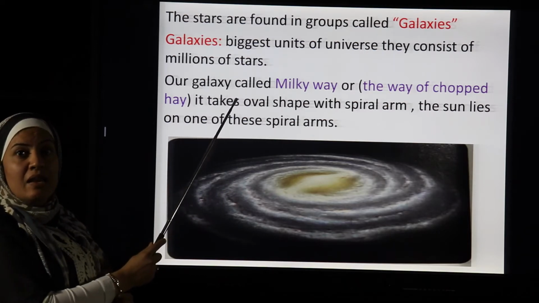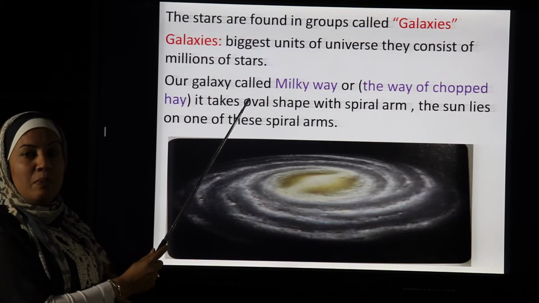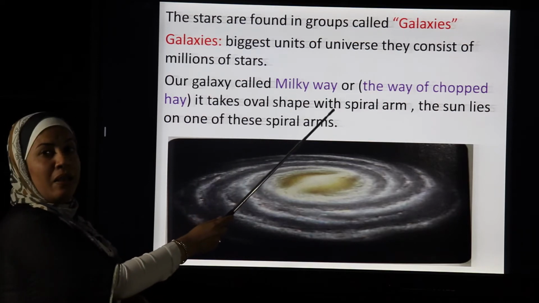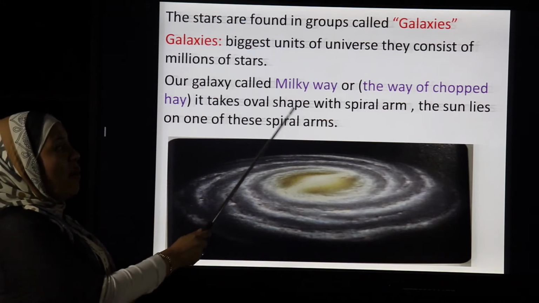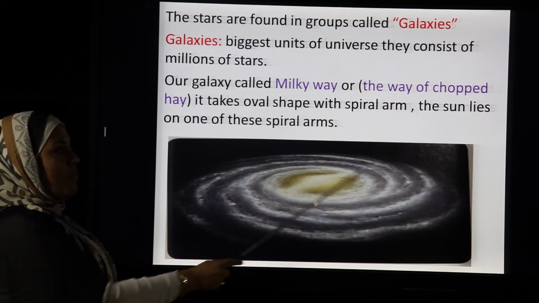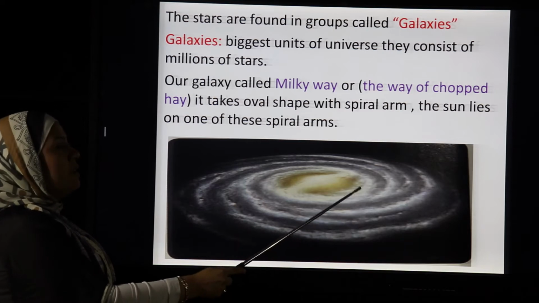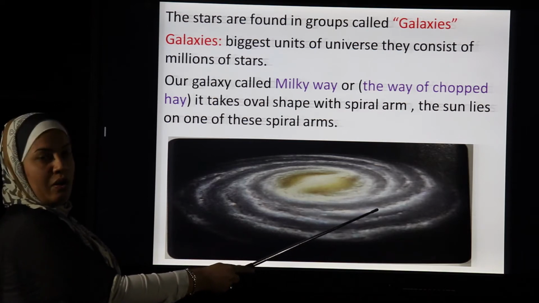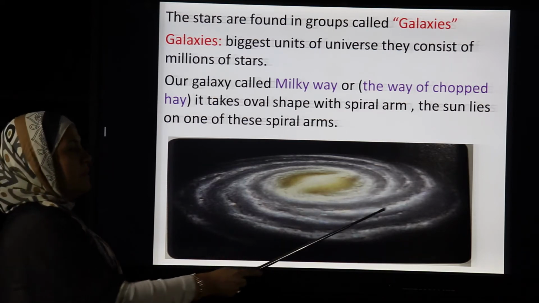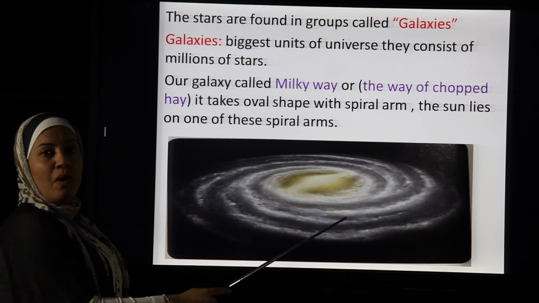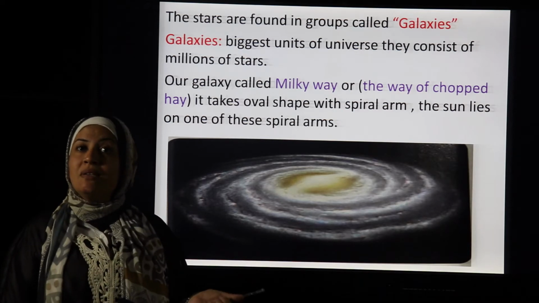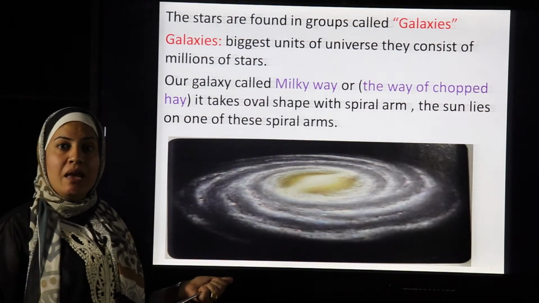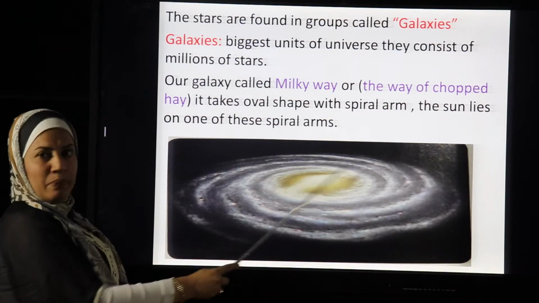Our galaxy, in which our solar system is present, is called the Milky Way. It takes an oval shape like this, with spiral arms. The sun lies in one of the spiral arms. So our solar system is present in one of the spiral arms of our Milky Way galaxy, and it takes a spiral shape. Okay?